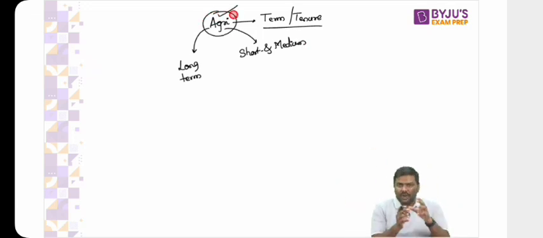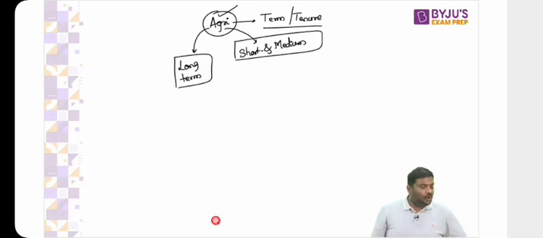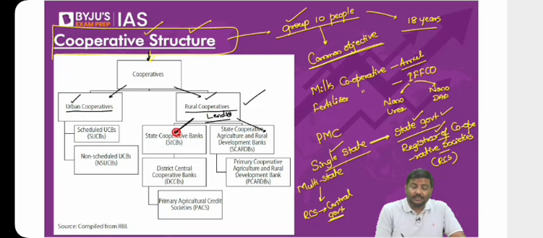So whenever you talk about agriculture loans, we can divide the agriculture loans into long term, and short and medium term. Those institutions which provide short-term and medium-term loans are one classification here. And those which provide long-term loans are one more classification. Is it okay? Short and medium-term, this classification is there. And long-term, this classification is there.